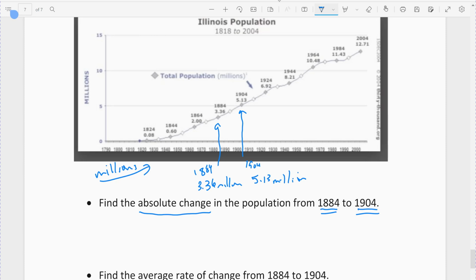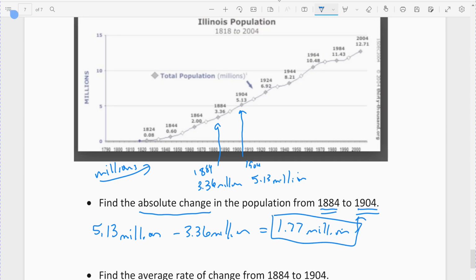All right, so it did grow. It actually grew by a few million. So find the absolute change. 1994 was 5.13 million minus 3.36 million equals 1.77. And since they rounded all their numbers to 2 decimal places, I'm going to round all mine to 2 decimal places. So it grew by 1.77 million people between 1884 and 1904. Again, this was over 100 years ago, but that was the population growth in Illinois.